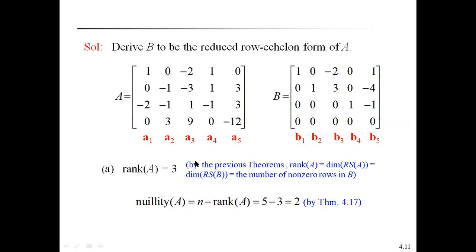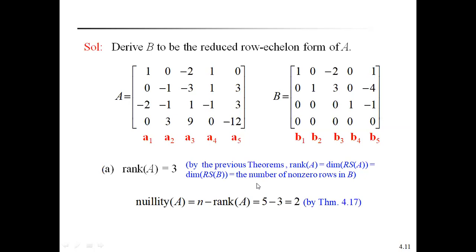In this matrix, see how many non-zero rows are there. 3 non-zero rows: first, second, third. So here in the reduced echelon form matrix, the columns can be represented as B1, B2, B3, B4, B5.